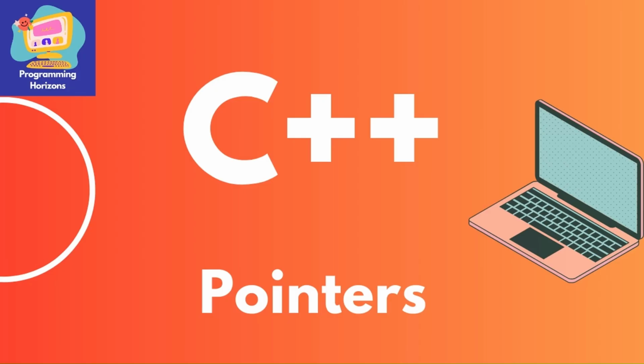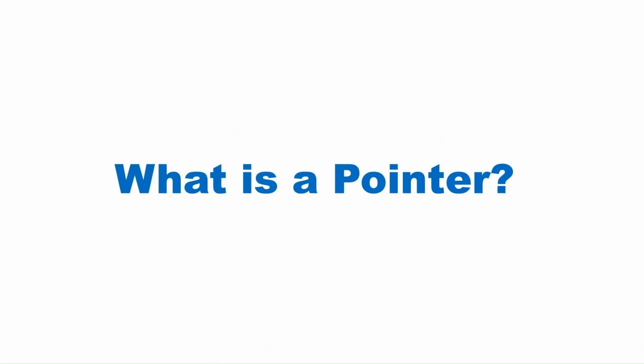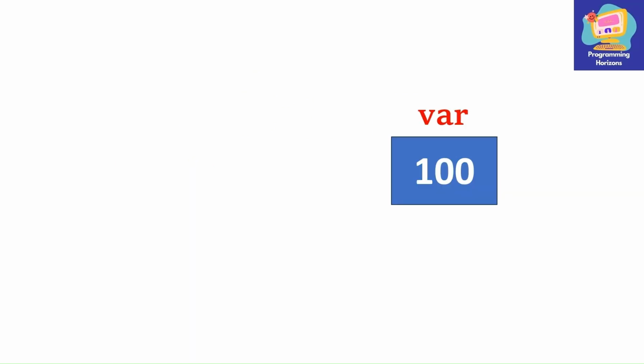In this video, we are going to learn about pointers in C++. Let us understand what is a pointer through this example. Suppose that we have a variable named var having value 100. Now we already know that every variable that we declare in our program is stored at some address inside computer's memory. Therefore, this variable var must also be stored at some memory address.